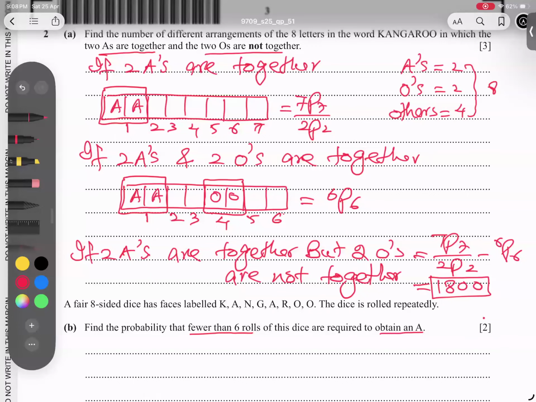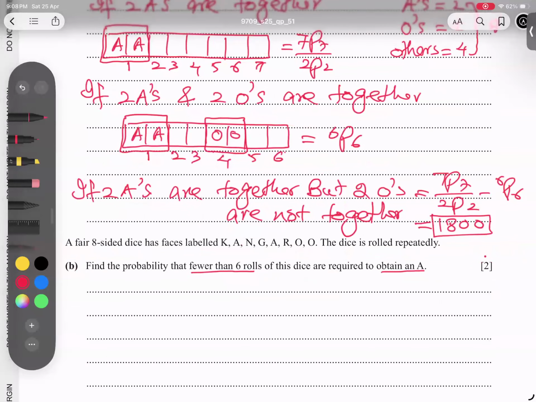Since we wait for the first A, it behaves like a geometric probability, and geometric probability always starts from one, never from zero: 1, 2, 3, 4, 5, 6, 7, 8. Fewer than six means five, four, three, two, one.